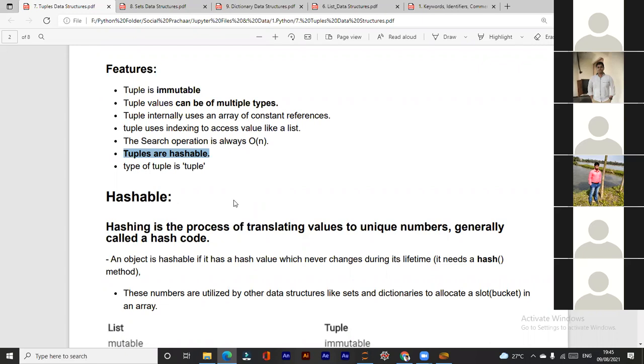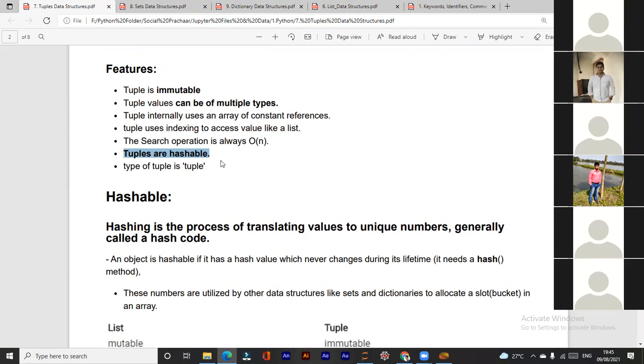Values in tuples cannot be changed. That's why tuples are hashable. Values in a list can be changed. That's why lists are not hashable. Hashable means they must have a unique value. Once they are created, they are assigned one unique value and that cannot be changed. That's why tuples are hashable. Okay.